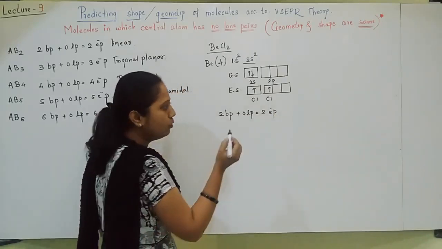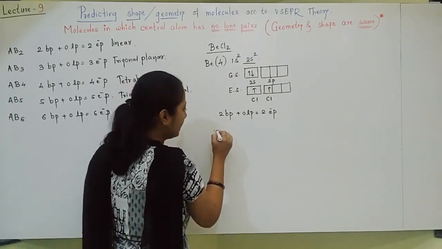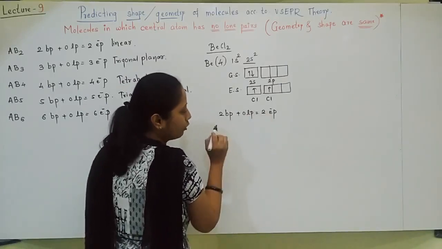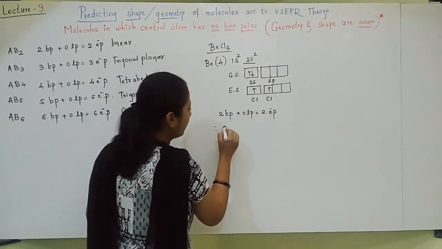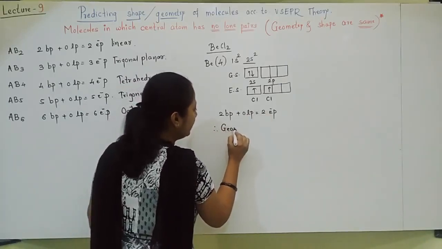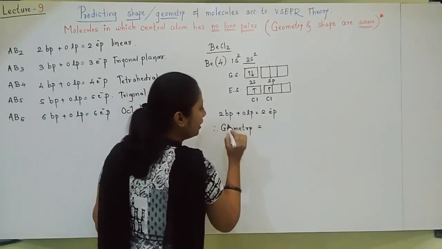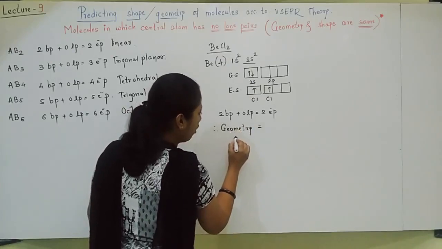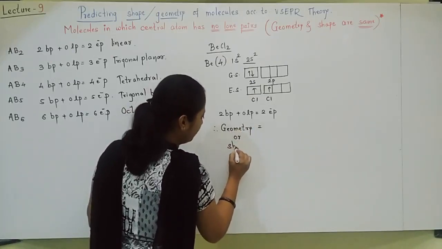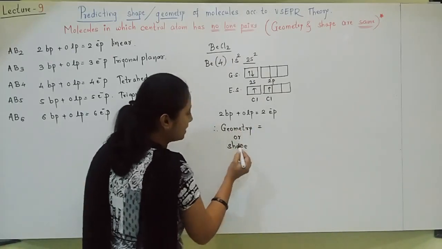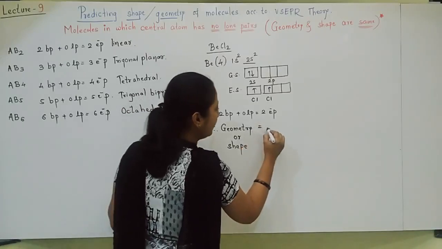Electron pairs are two. So directly you can say that whenever two electron pairs are present, you can predict the geometry. Here geometry and shape both are the same. You can predict geometry or shape; both are the same when lone pair is absent, as linear.